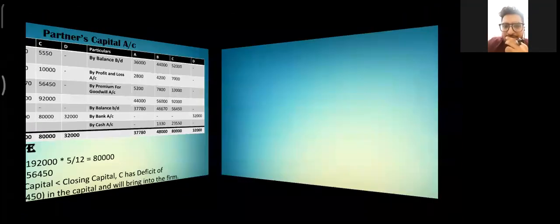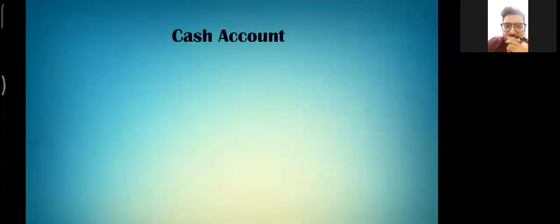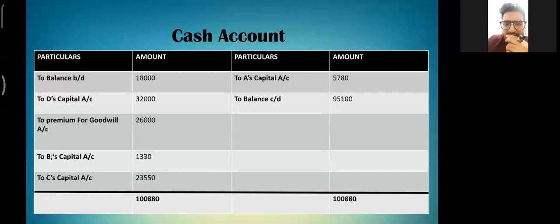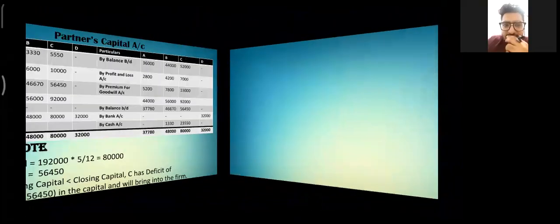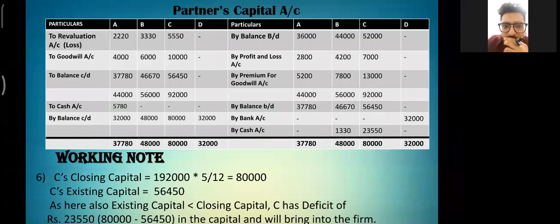So in the partners' capital account, we have bank account and cash account on the credit side, and D is bringing his capital into the firm. B and C are bringing the deficit amount into the business. On the debit side, we have cash account, and A is withdrawing his surplus amount, and after that we get the adjusted closing capital of the partners.